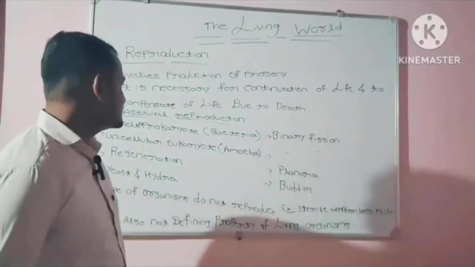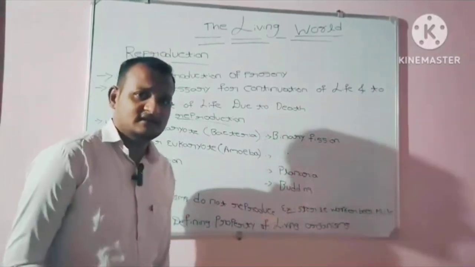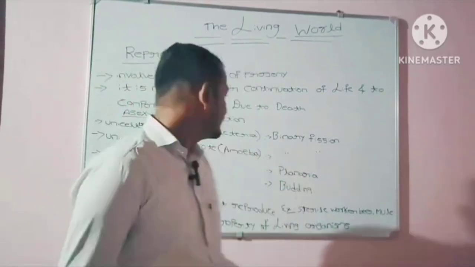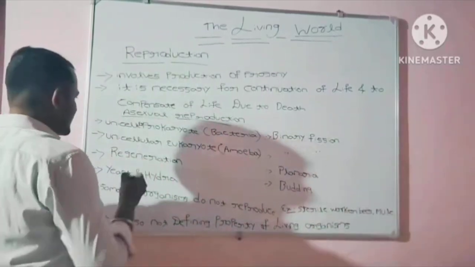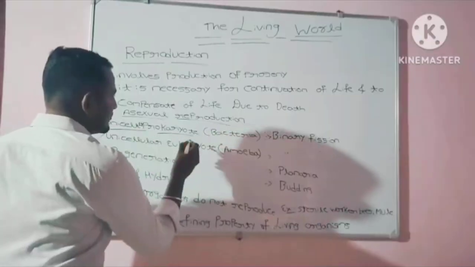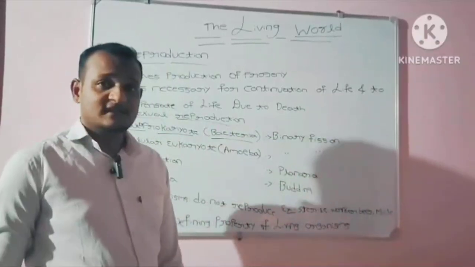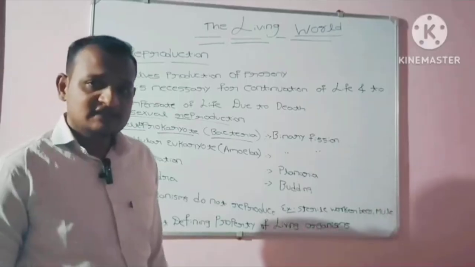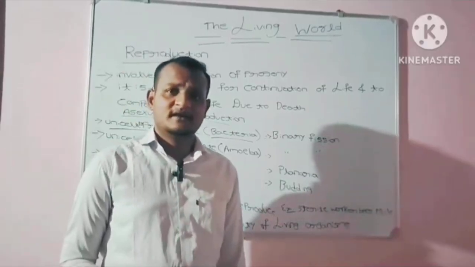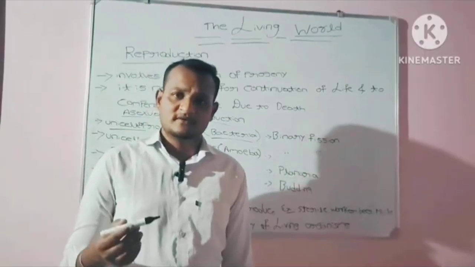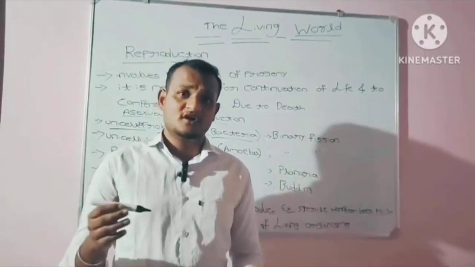We are going to discuss some of the asexual reproduction methods. First one is unicellular prokaryotes, that is bacteria. You may ask me what is a unicellular prokaryote. Unicellular is an organism that is composed of a single cell.